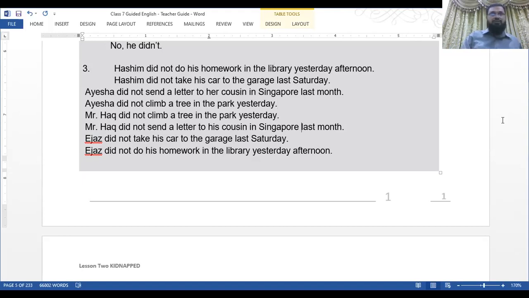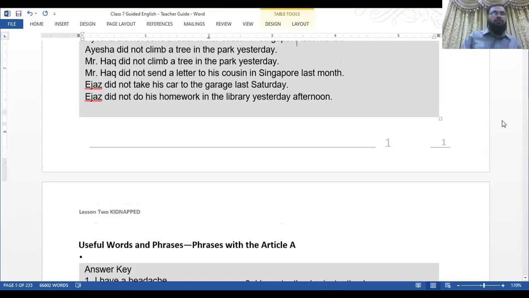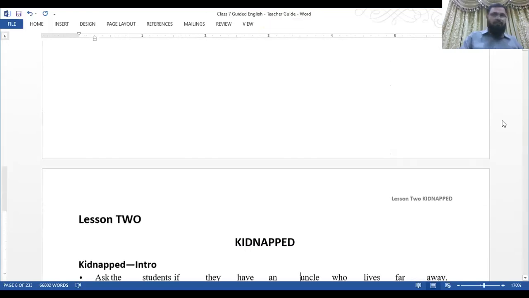Next is punctuation practice. Punctuation practice, these are very important: to put full stops, commas, signs of interrogation, exclamation, speech marks, apostrophes. You must give it a full reading and practice it. So we will not do the passage for dictation at page number 6 and composition. We'll do the useful words and phrases. Come to page number 6.